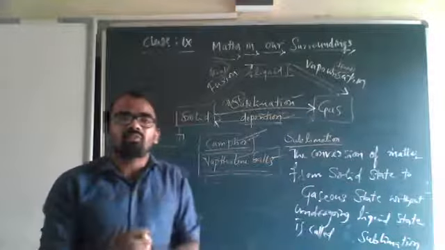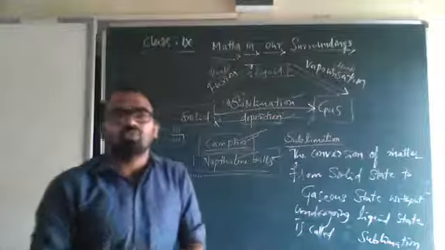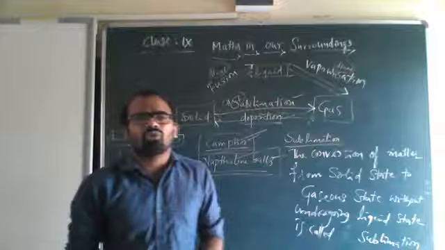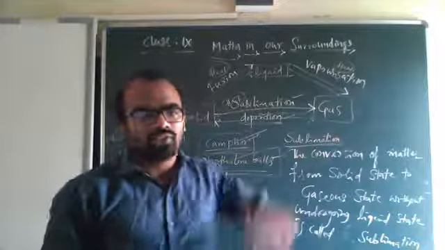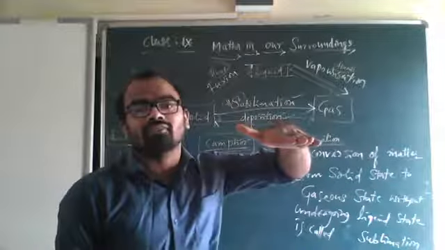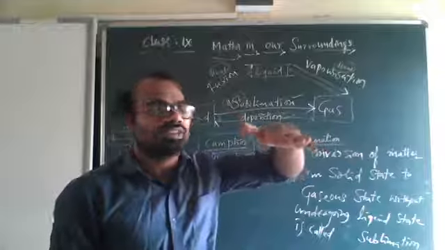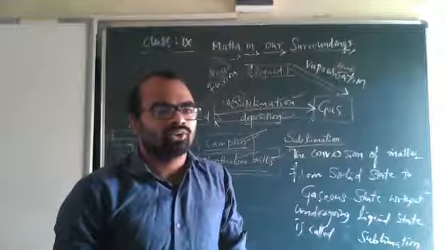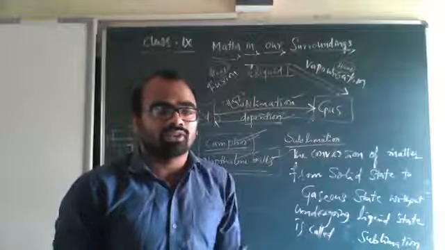So gas deposits. For example, a very easy example: if you are burning a candle and holding your hand to the candle, what happens? There is a deposition of black material on your hand. Do you remember that? What we call in Kannada chimney.